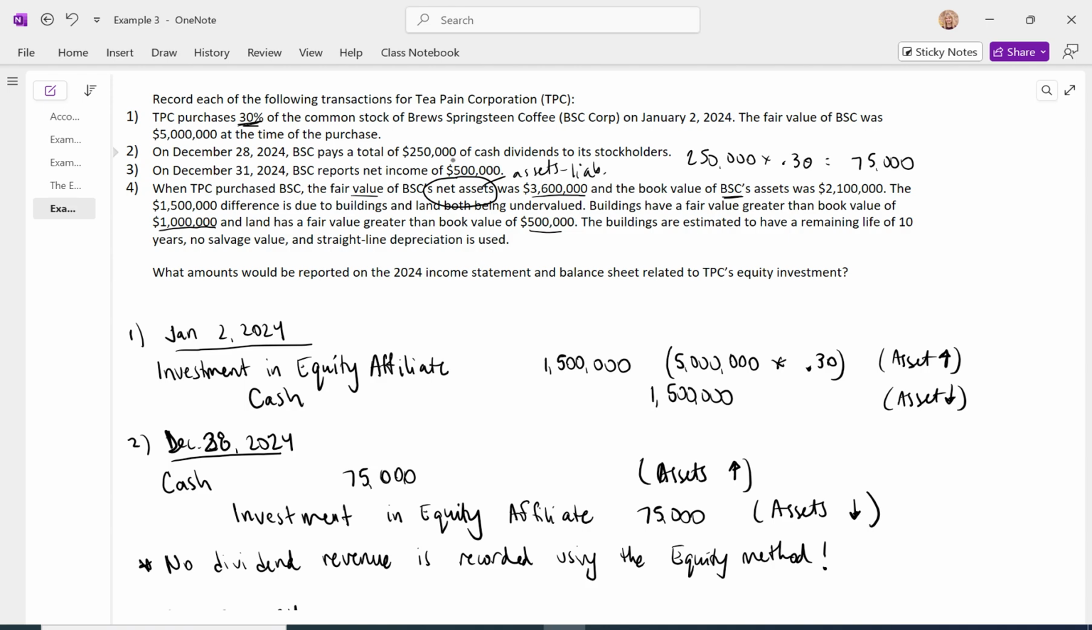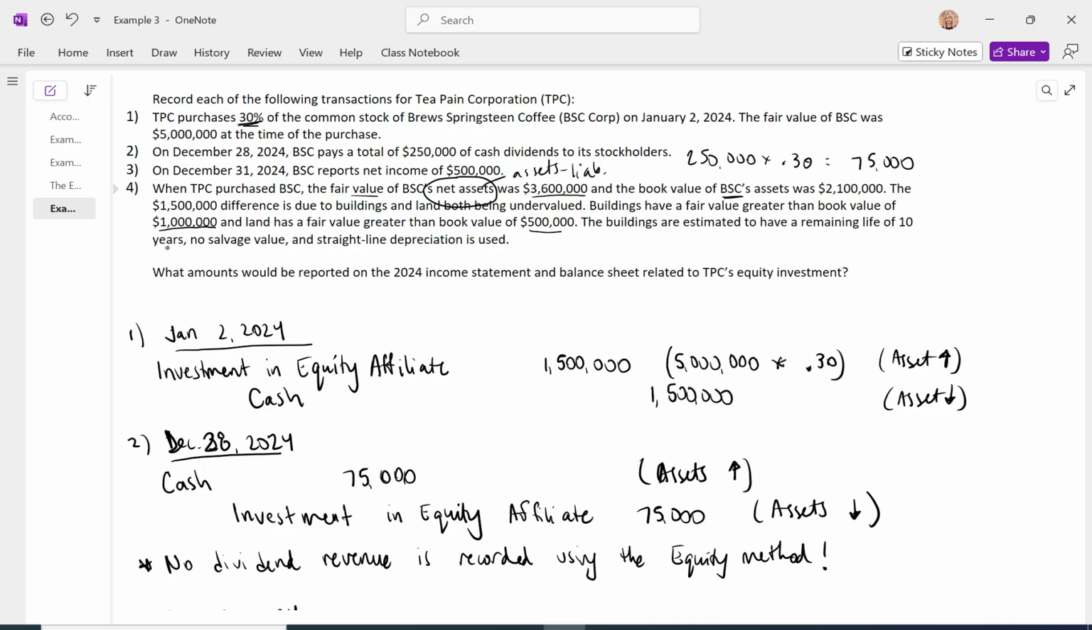Well, let's assume that TPC purchased the entire company, all of BSC. We would then, TPC would have to record an investment that's worth $3.6 million, right? When we buy another company, we record all of their assets and liabilities at fair value, not at the acquired company's book value. And if we had done that, the buildings and equipment would be worth $1 million more than what we purchased at. And what would happen then? What would we have to do at the end of each year?